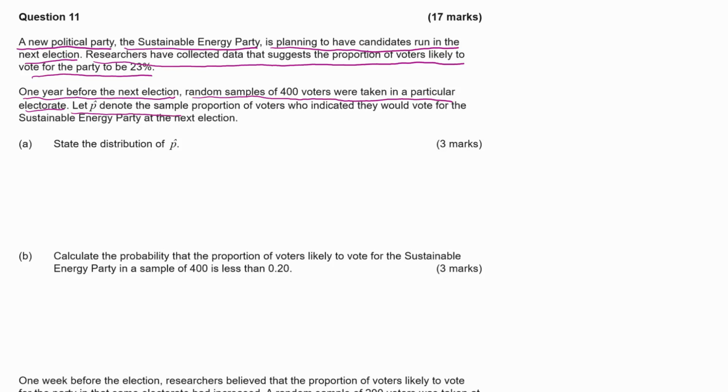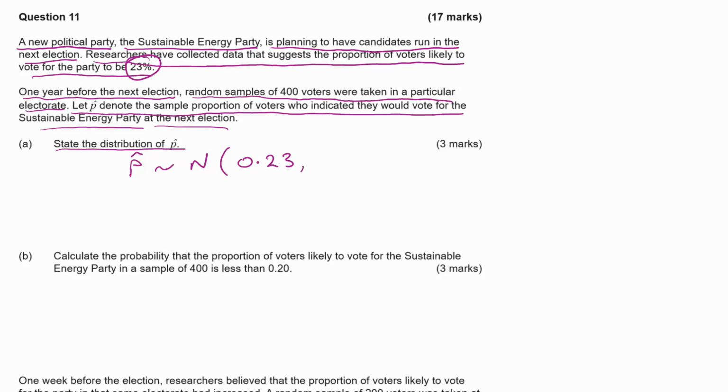Let P hat denote the sample proportion of voters who indicated they would vote for the Sustainable Energy Party at the next election. We want to state the distribution of P hat. Well, we know that this type of distribution is normal. The mean is always the parameter that we have, the 23%.